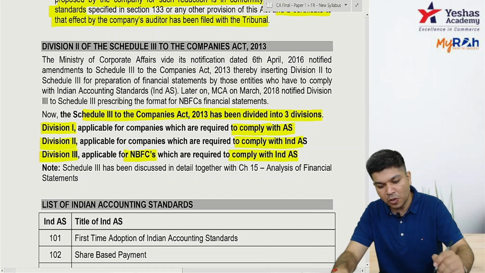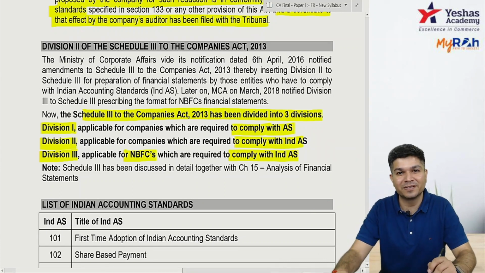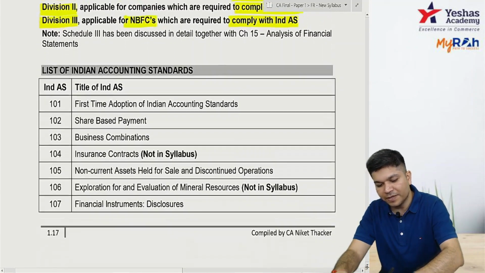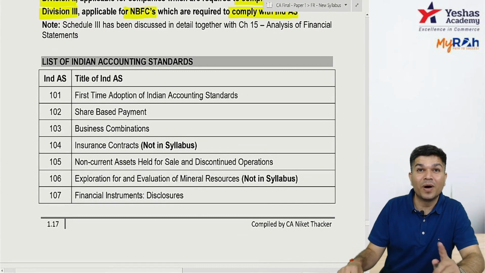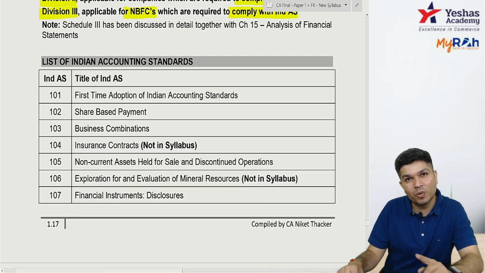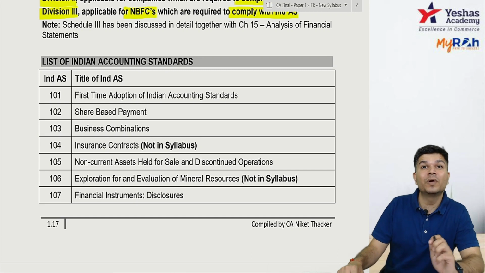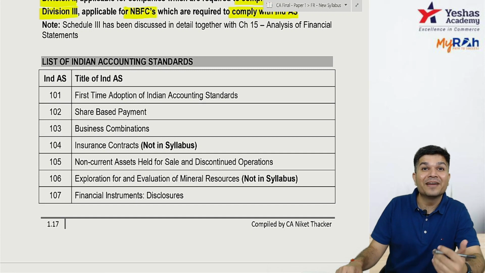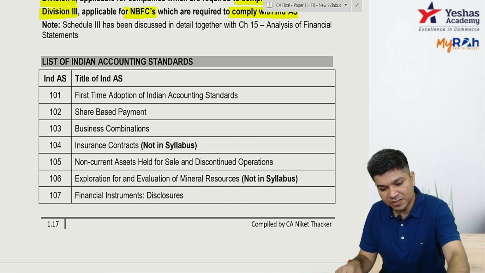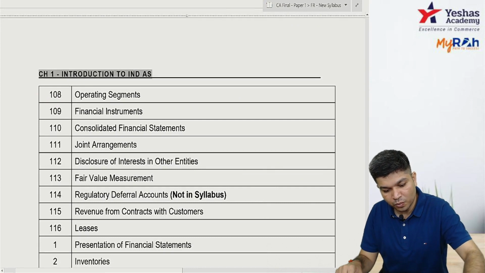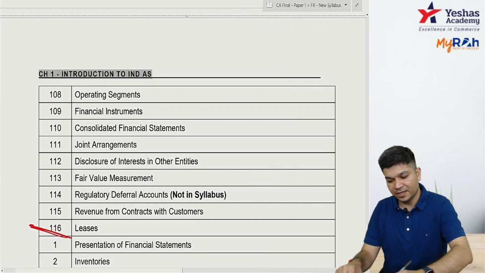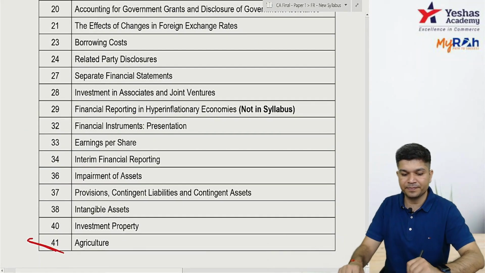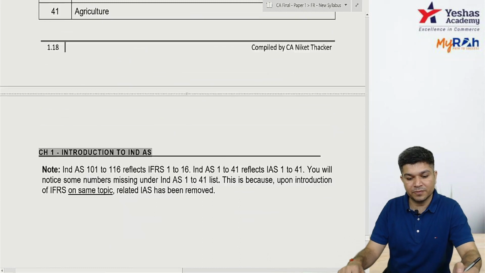And now this is a list of your IND AS. If you recall, IND AS 1 to 41 is nothing but IAS 1 to 41. And 101 to 116 is nothing but your IFRS 1 to 16. So IFRS 1 to 16 is IND AS 101 to 116, and IND AS 1 to 41 is IAS 1 to IAS 41.